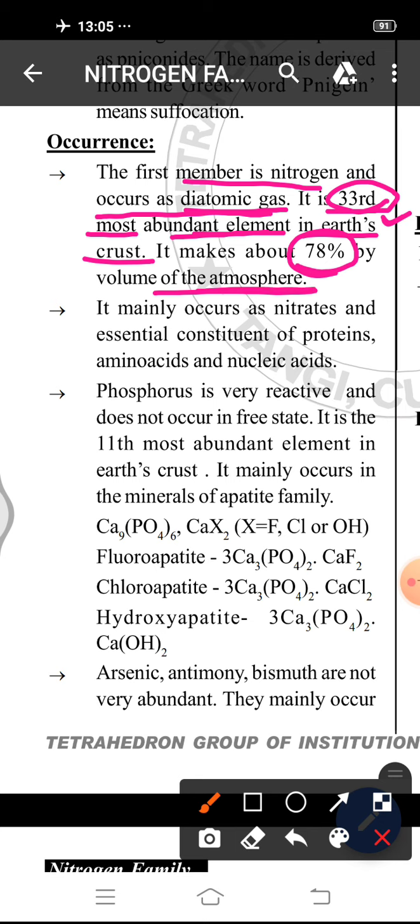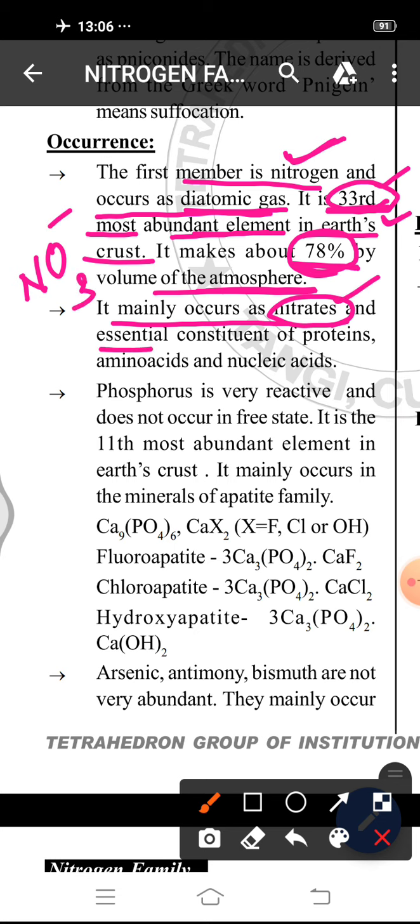Nitrogen occupies 78% volume of the total atmosphere, and in the earth crust it is the 33rd element. So how does it occur? It mainly occurs as nitrate. Nitrate means NO3 minus. It mainly occurs as nitrate and it is an essential constituent of protein, amino acid and nucleic acid.